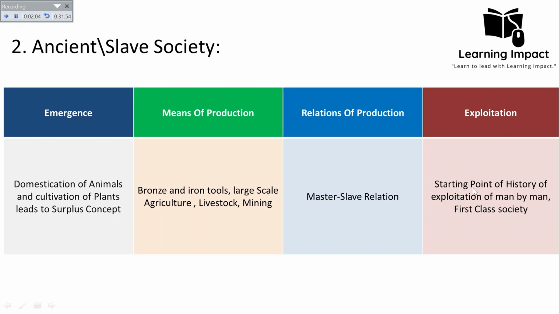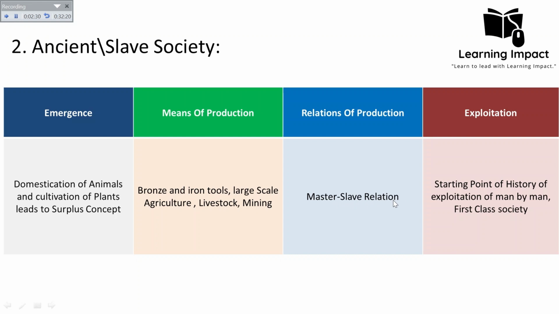It was considered the starting point of the history of the exploitation of man by man. It is a first class system, because it was the first time that an individual was owning another individual, a human was owning another human, the master was owning the slave. So it is a society where for the first time this concept emerged. This was the concept of slavery.